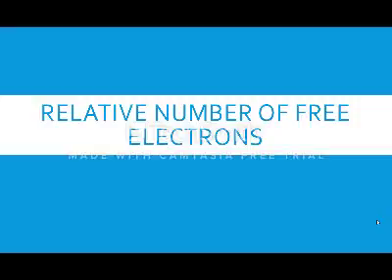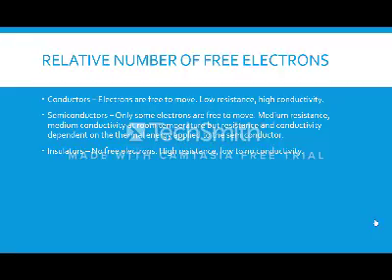Relative number of free electrons. Doping a semiconductor is the addition of an external atom in the pure crystal lattice of a semiconductor. An intrinsic semiconductor is a semiconductor that occurs naturally without the process of adding an external atom to the pure crystal lattice of the semiconductor. An extrinsic semiconductor is a semiconductor that doesn't occur naturally, and this is due to the addition of an external atom in the crystal lattice. The two types of extrinsic semiconductors are p and n-type semiconductors.